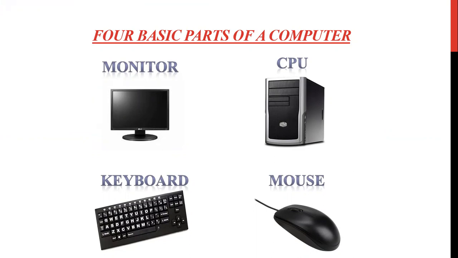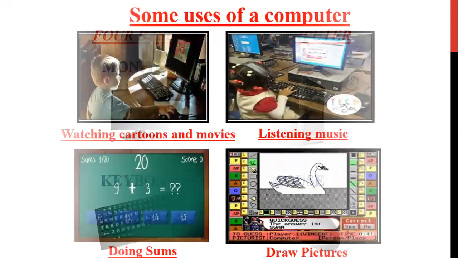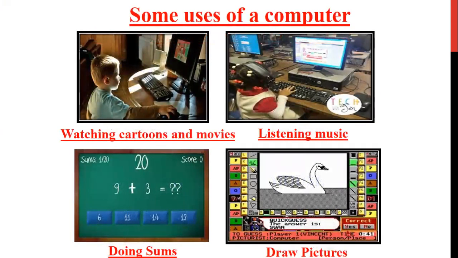All the rest of the devices, speaker, scanner, mic, and all other devices are considered helping devices, but these are the main or basic devices. Now that the computer has been invented, yes, there are many areas where it is used. At home it is used for watching cartoons and movies. Yes, you do watch that, right? Listening to music, doing sums. Yes, the computer works. The computer does calculate. We have a calculator inside a computer.